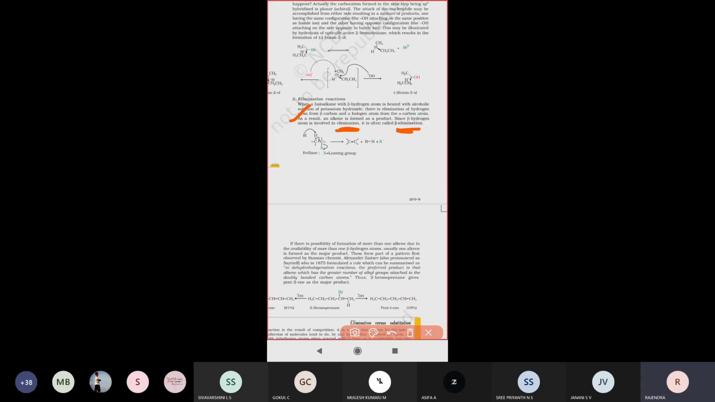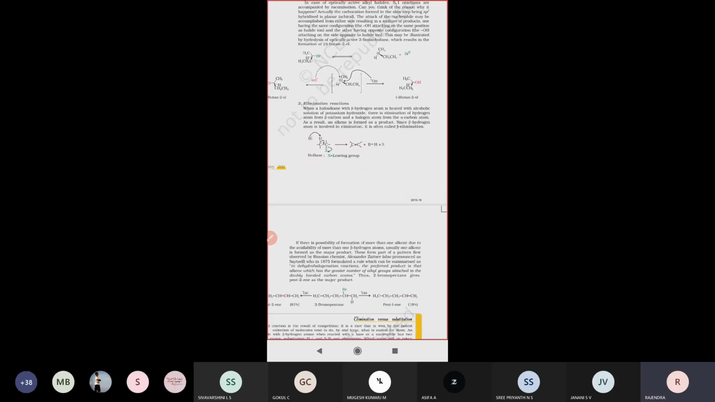So that means saturated compounds are converted into unsaturated compounds by the elimination of one hydrogen atom from the beta position. Therefore, saturated compounds are converted into unsaturated compounds. This is called an elimination reaction. Let us see some more examples that are given.